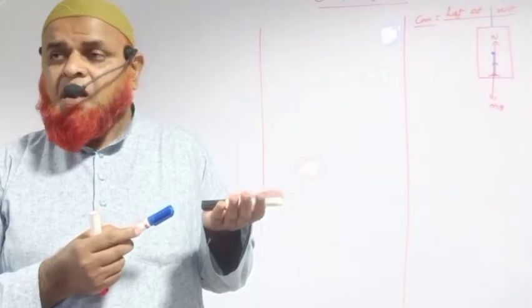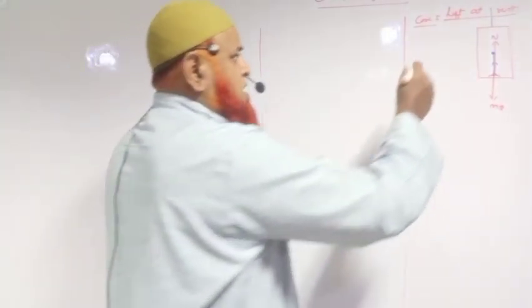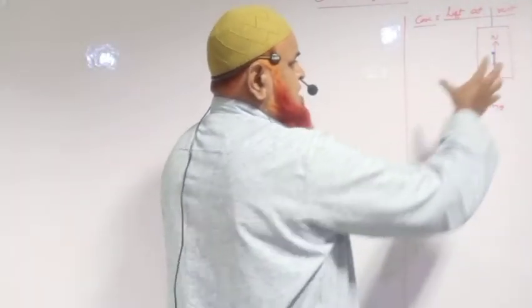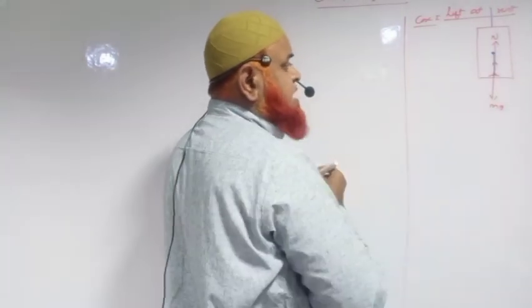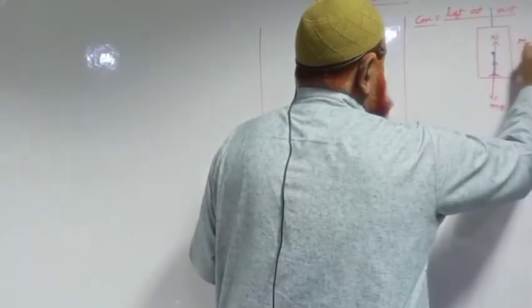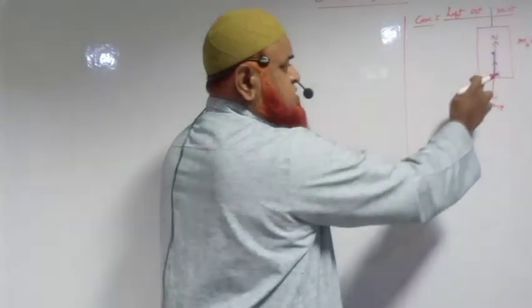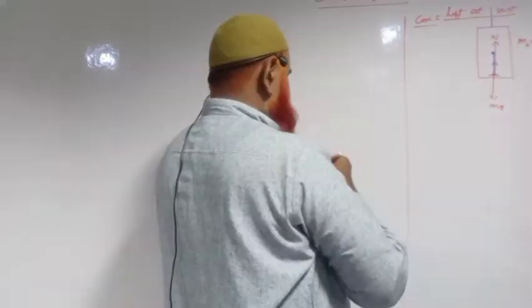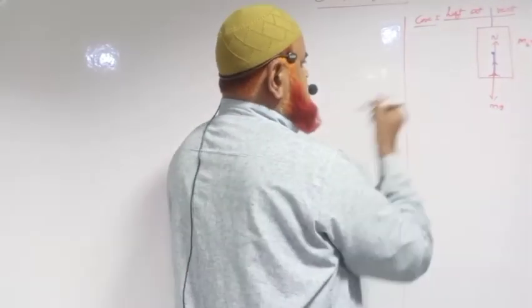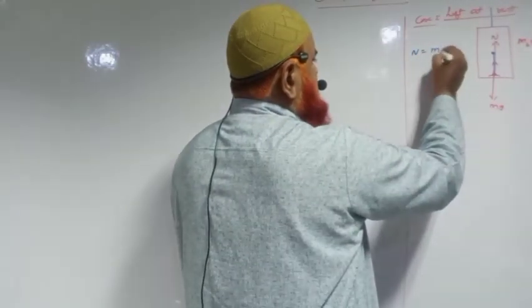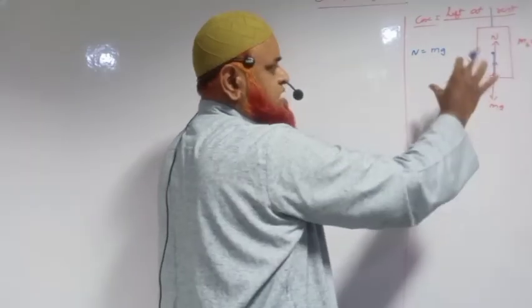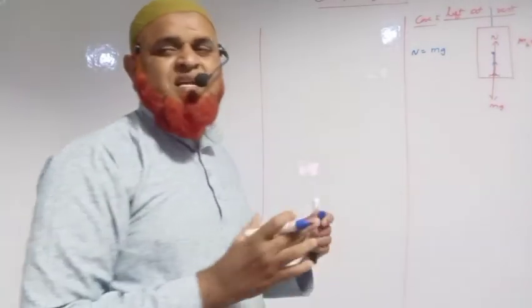Both are equal and opposite. So therefore, lift at rest means this boy is at equilibrium position. Let us consider the mass of the boy is 60 kg. Then what is this weighing machine showing now? The weighing machine shows N is equal to mg. Both are equal and opposite. Boy is at equilibrium.